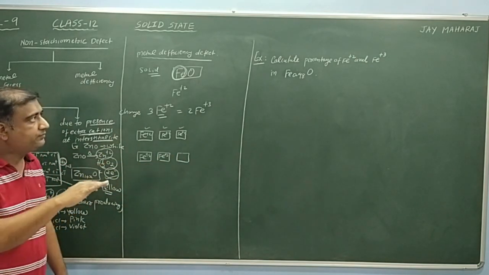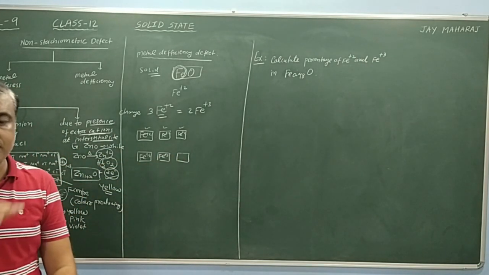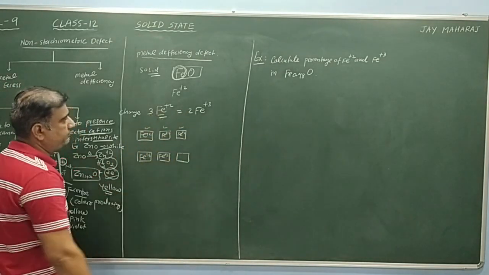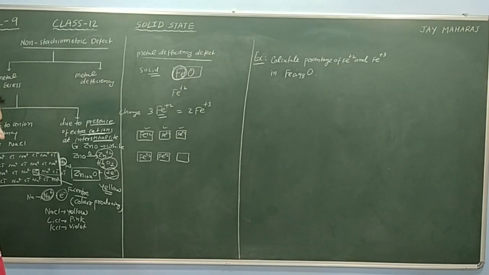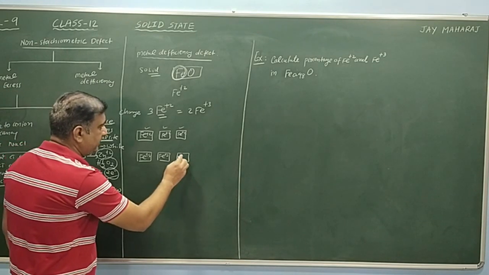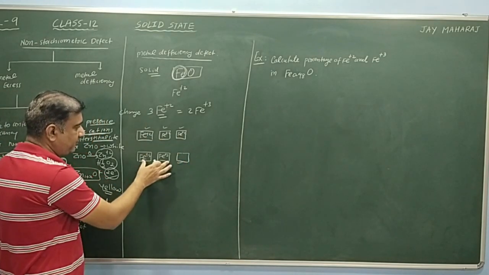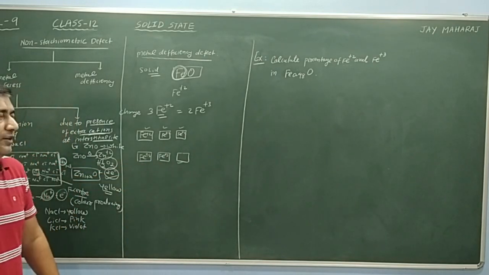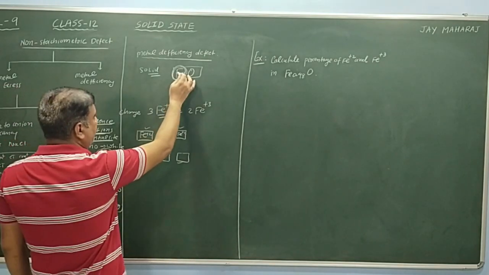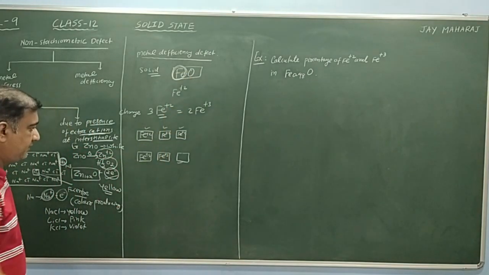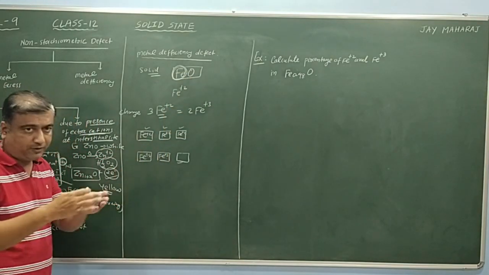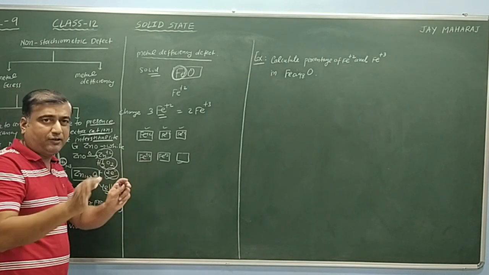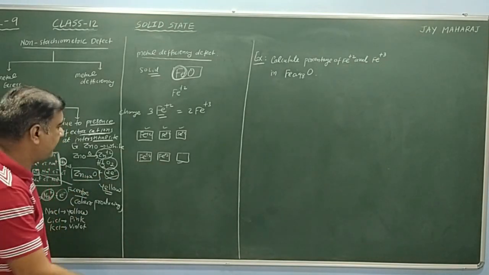That means the proportion of Fe+2 is less. The reason: 3 Fe+2 are balanced by 2 Fe+3. So here 3 Fe+2, but when replaced, only 2 Fe are required. That means the FeO compound does not exist as FeO, but the proportion of Fe is less.